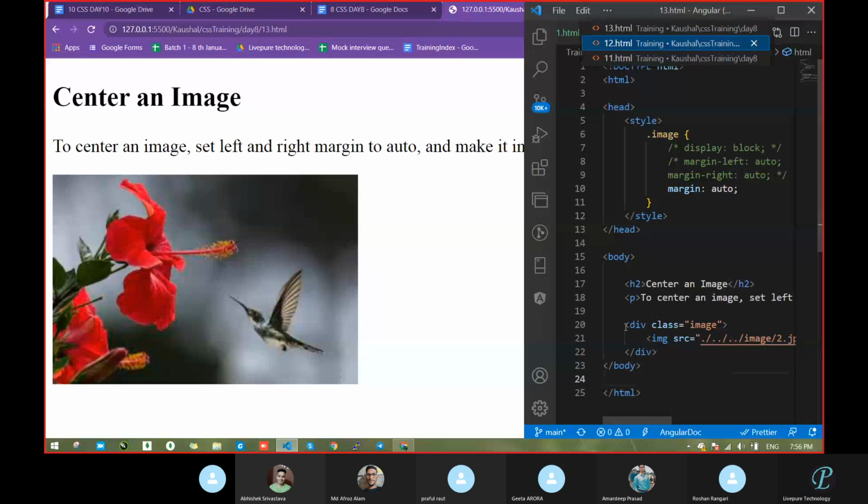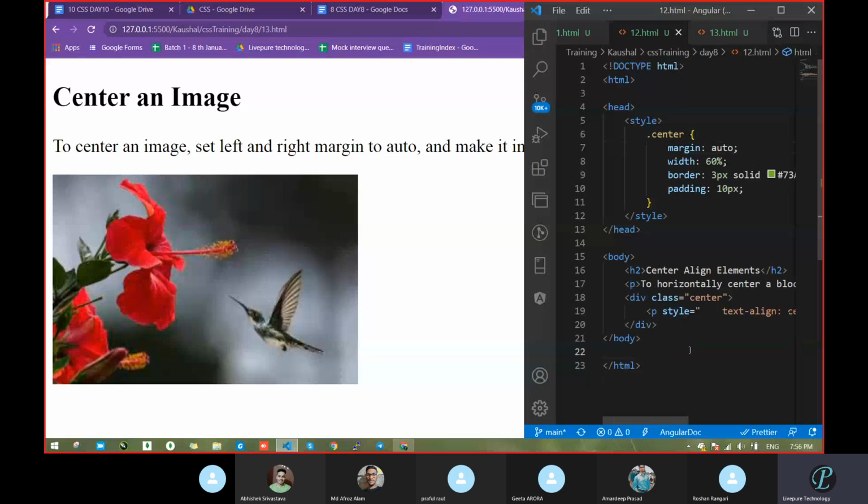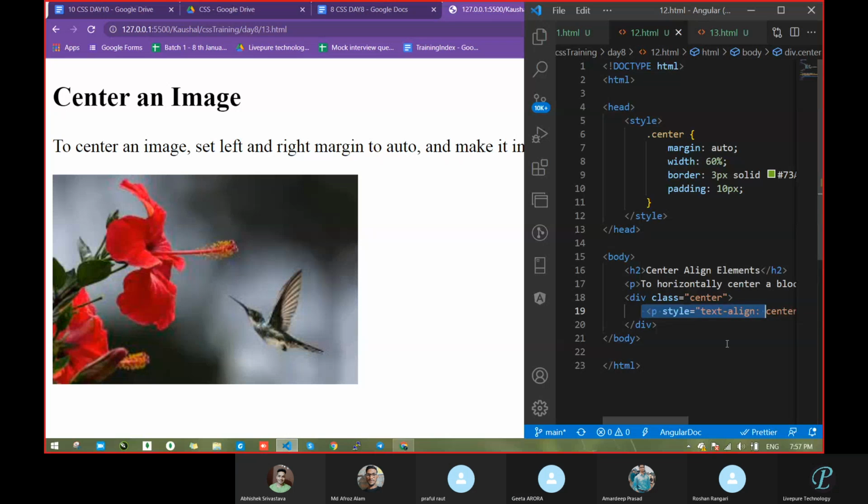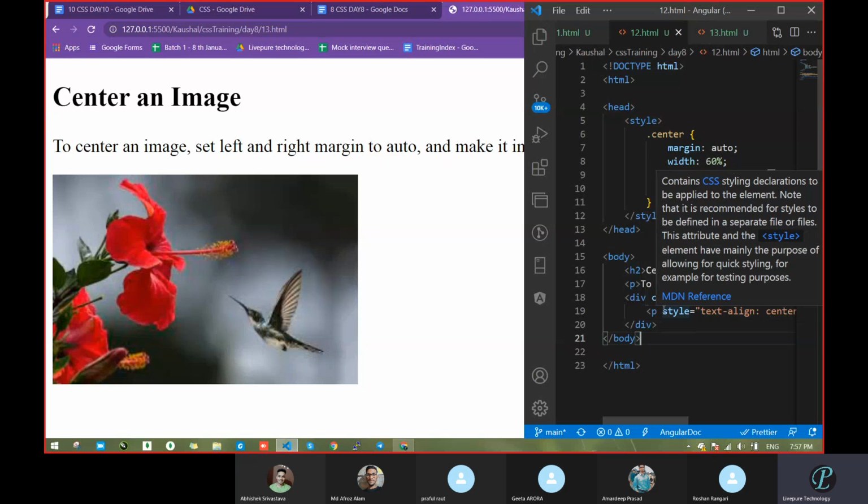Last time we did the same thing with a header, right? No, that is a paragraph. Okay, a paragraph is a block level element. This div is outside, so it is a block level element, and this p tag also comes under block level elements. You can also change it to an H1 here, which is also a block level element, so that will also work.